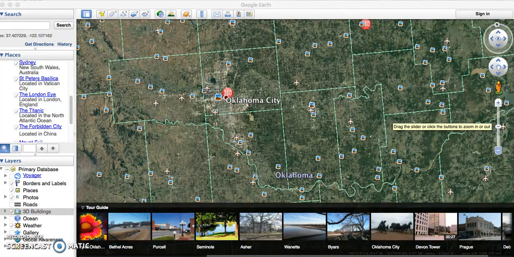Going across the map, we have now reached the Midwestern region of Oklahoma, which is our second destination of the field trip. So why Oklahoma City? Oklahoma City is a region and Oklahoma is known for its tornadoes.